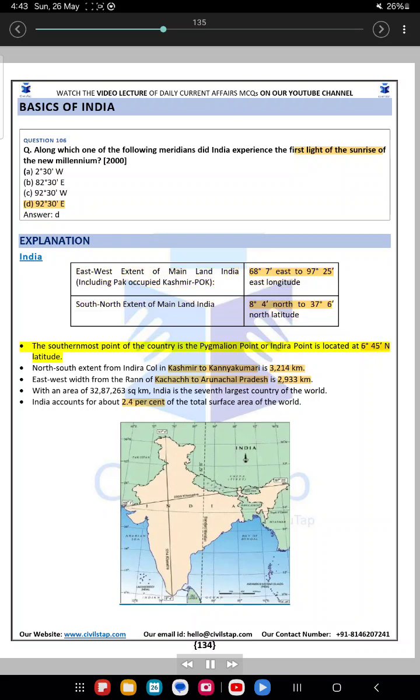The southernmost point of the country is Pygmalion Point or Indira Point, located at 6 degrees 45 minutes in latitude. North-south extent from Indira Col in Kashmir to Kanyakumari is 3,214 kilometers. East-west width from the Rann of Kutch to Arunachal Pradesh is 2,933 kilometers. With an area of 3,287,263 square kilometers, India is the 7th largest country of the world. India accounts for about 2.4% of the total surface area of the world.